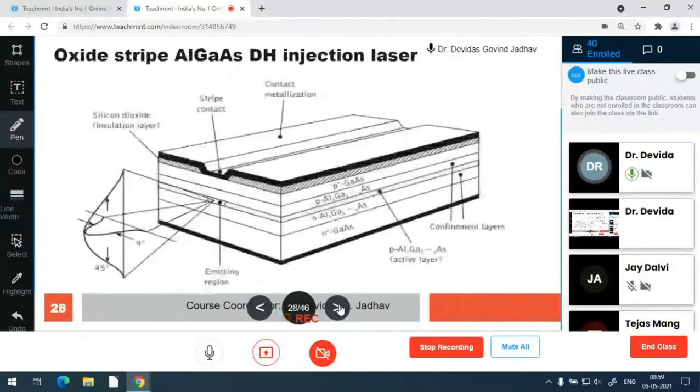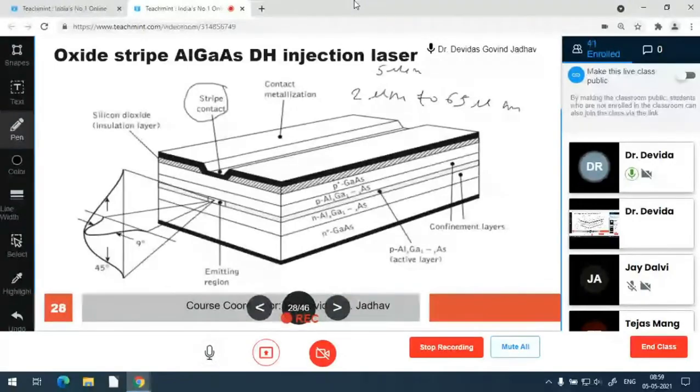For that, the strip geometry is used, generally with a strip of 2 micrometers to 65 micrometers. Some structures typically use 5, 10 or 20 micrometers; these are also possible.